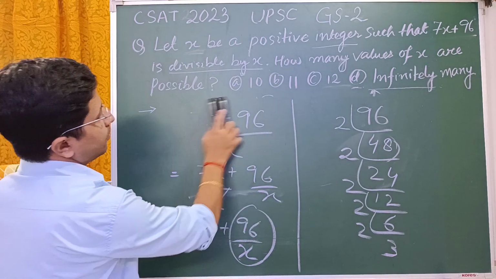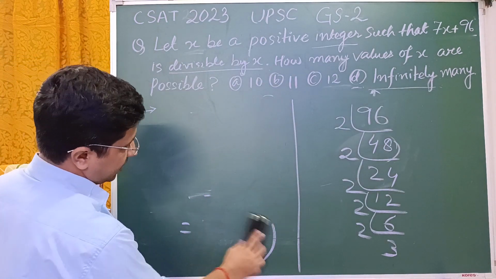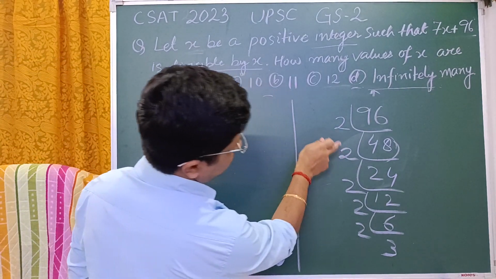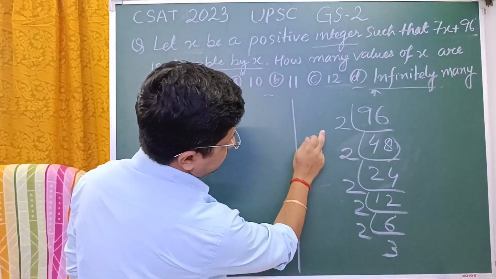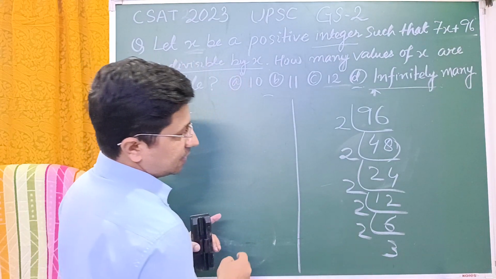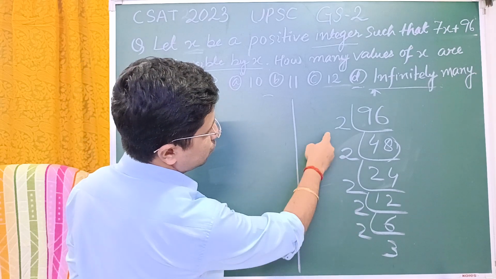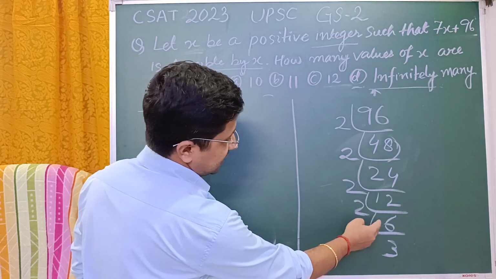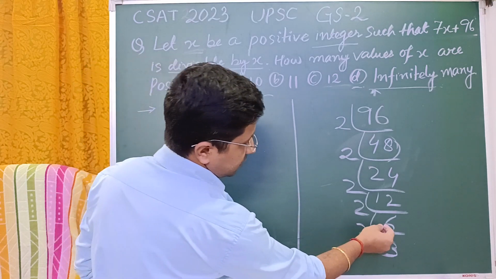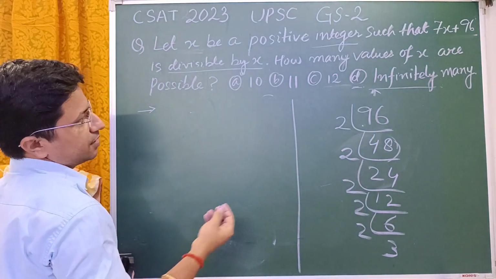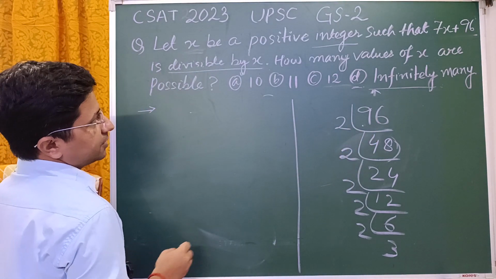Now here is one more chance to make a mistake. We may think that because 2 is repeated, we count 2 as a single divisor, then 3 as a single divisor, then 6 as a single divisor. So 2 is one, 3 is another, 6 is another, and so on, 3, 4, 5, 6 and 7. We may think that 7 is the correct answer, which is not in the options.